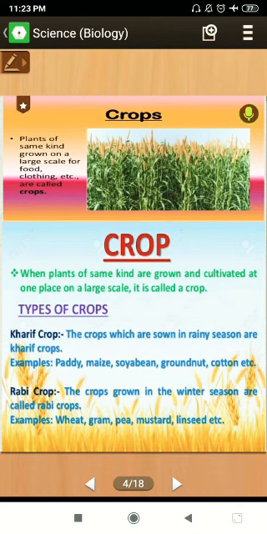Another name is given for the growing of fruits, vegetables, and ornamental plants: horticulture. So the difference between agriculture and horticulture: agriculture is a process of growing crops on a large scale, and horticulture is a process of growing fruits, vegetables and ornamental plants.